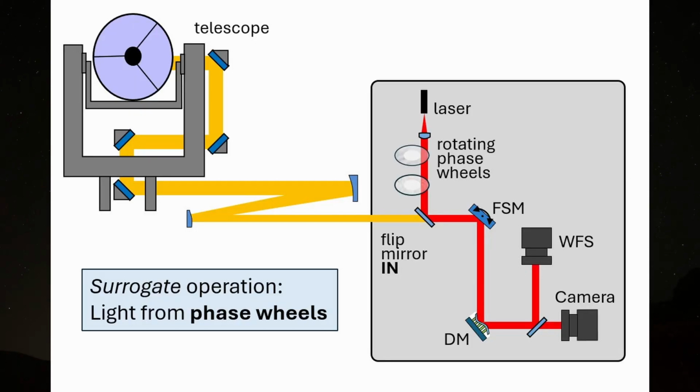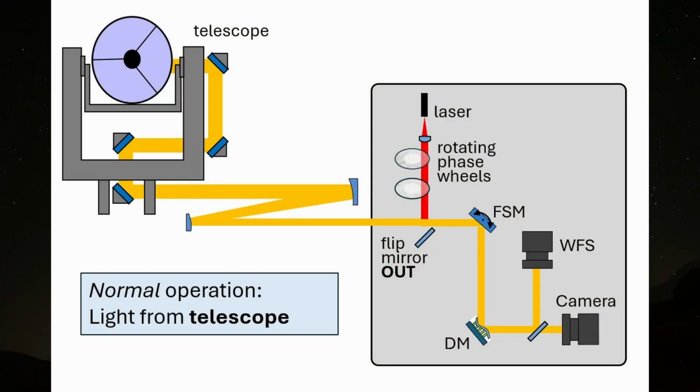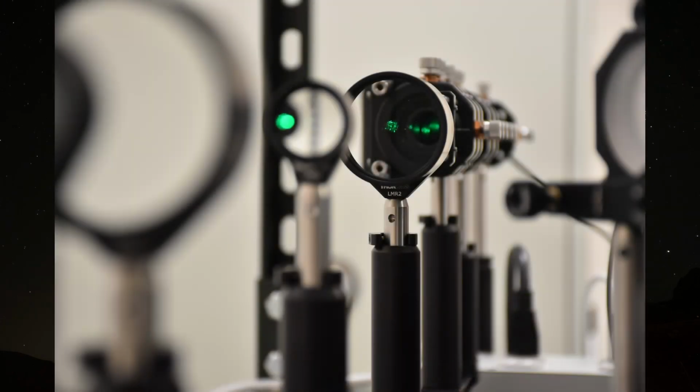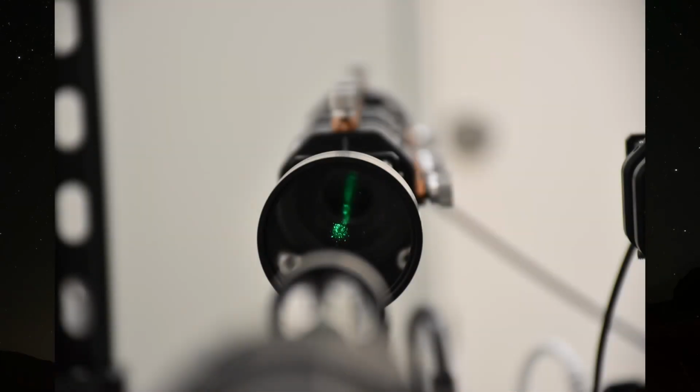On sky, TuBAS serves as a vital surrogate. By using a flip mirror to bypass the telescope, observatories can perform critical calibrations, maintenance, and engineering tests during the day or in inclement weather, saving precious dark time for science.